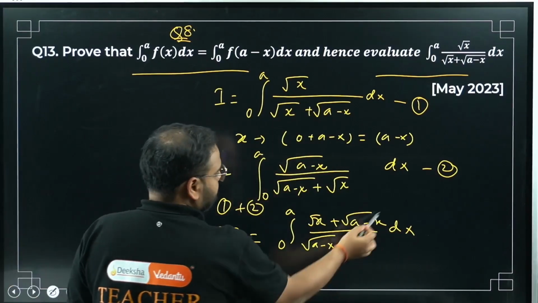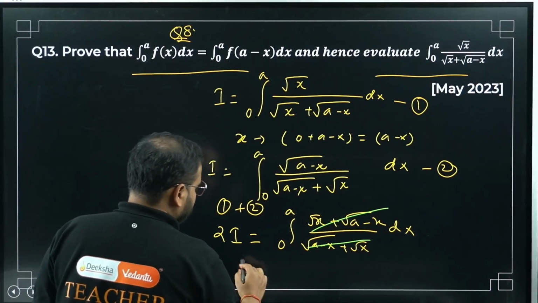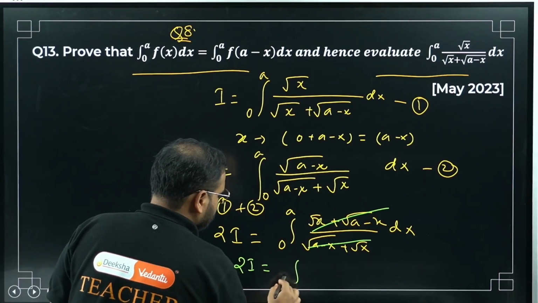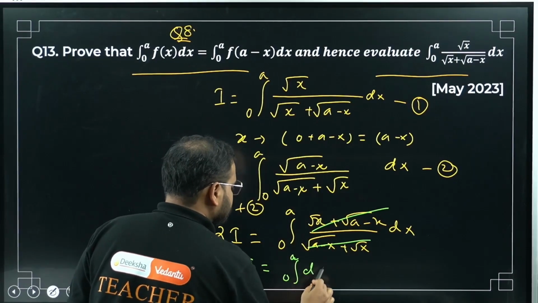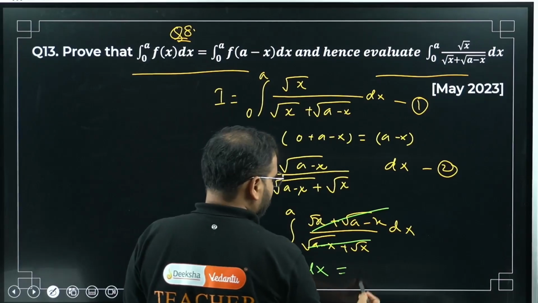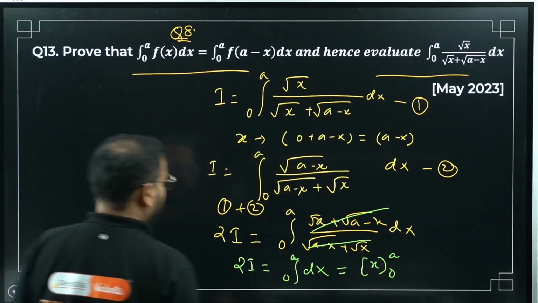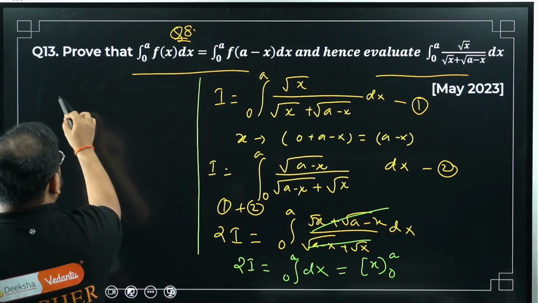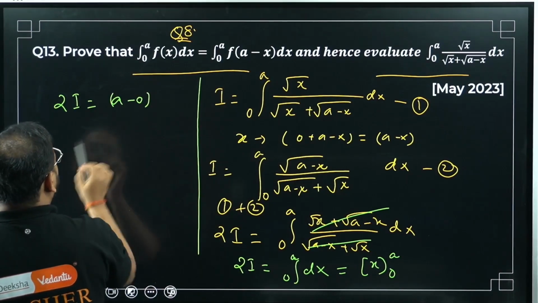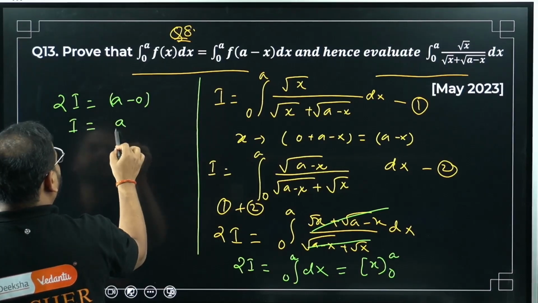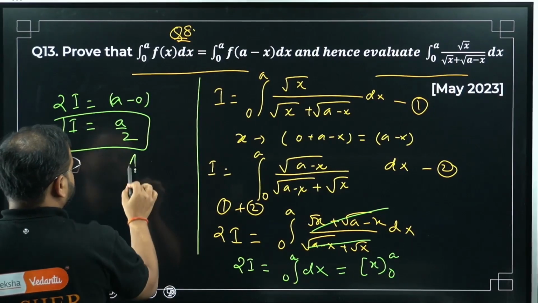This whole thing is cancelled, so 2I equals the integral from 0 to a of simply dx, which is x from 0 to a. So 2I equals a minus 0, so I equals a by 2. A by 2, my final answer.